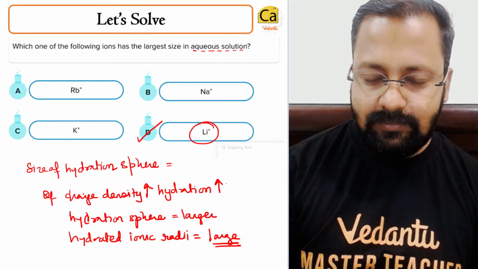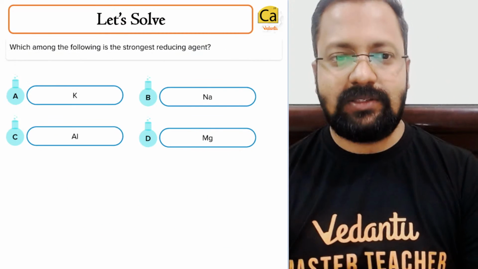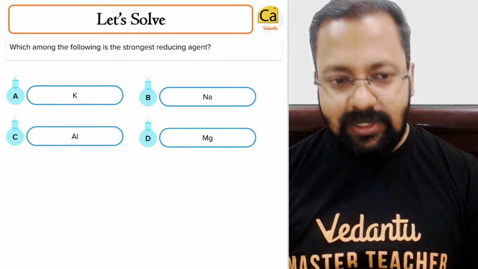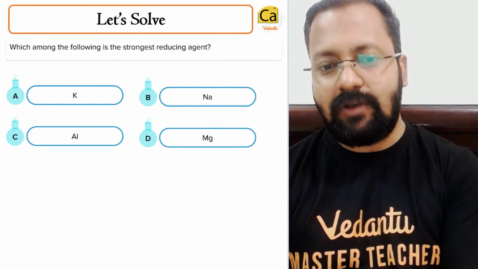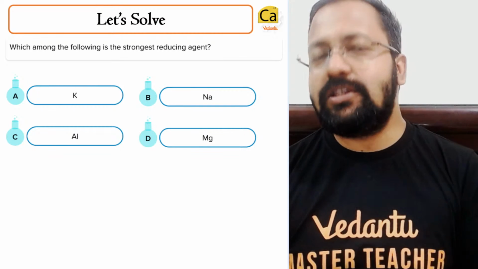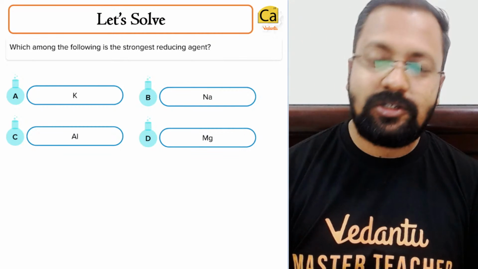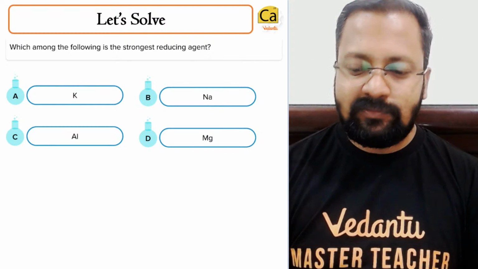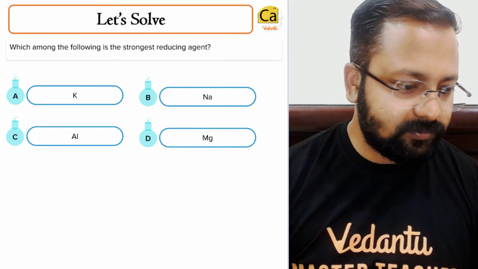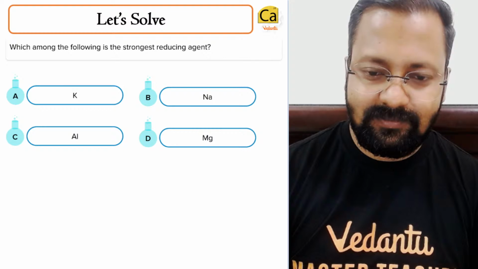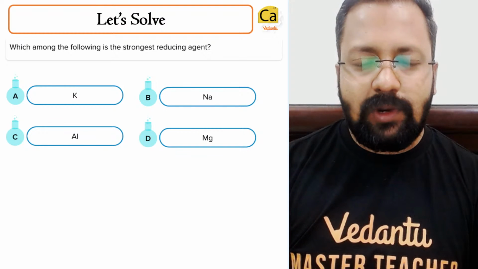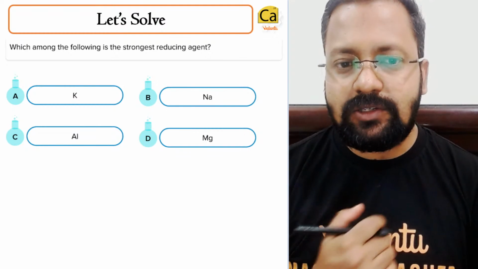Chalo. Next question is this: which of the following is the strongest reducing agent? Which one do you think is the strongest reducing agent? Reducing agents are those which undergo oxidation and reduce something else. So what do you think will be the most appropriate choice?